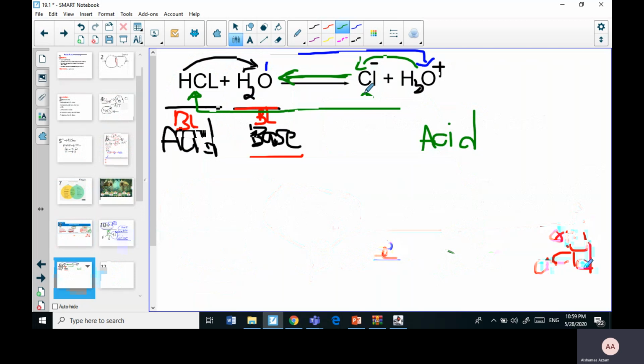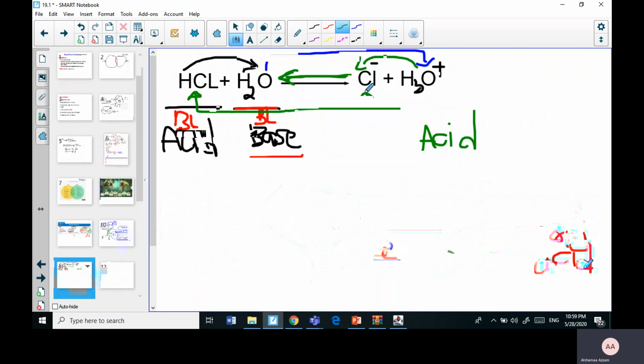So what questions might you be asked? You might be asked to complete the equation of the ionization of the acid or the reaction of this acid with water, specify which one is the acid, which one is the base, and their conjugate acids and bases. Are they Arrhenius or Brønsted-Lowry?